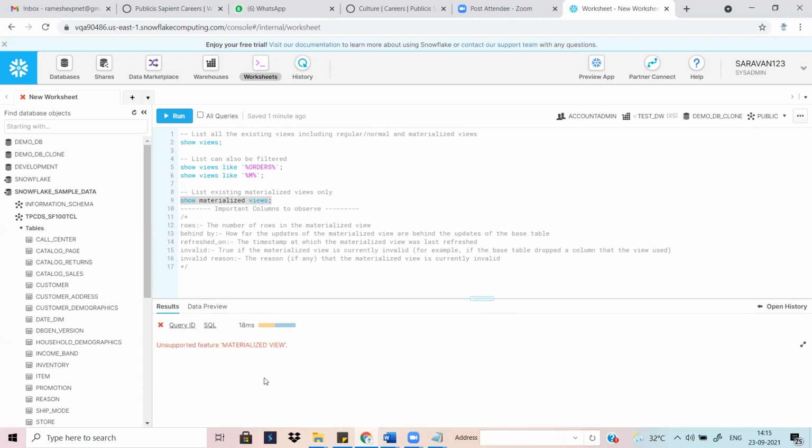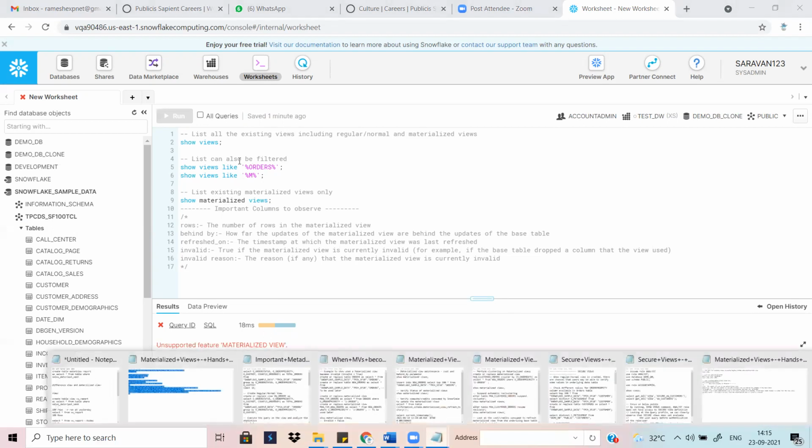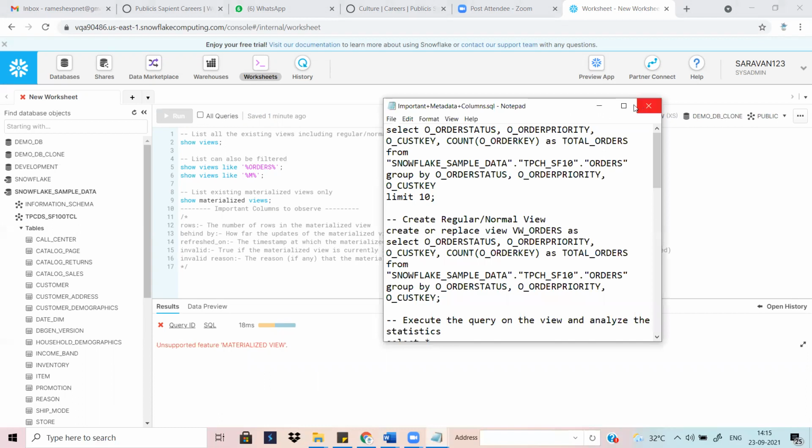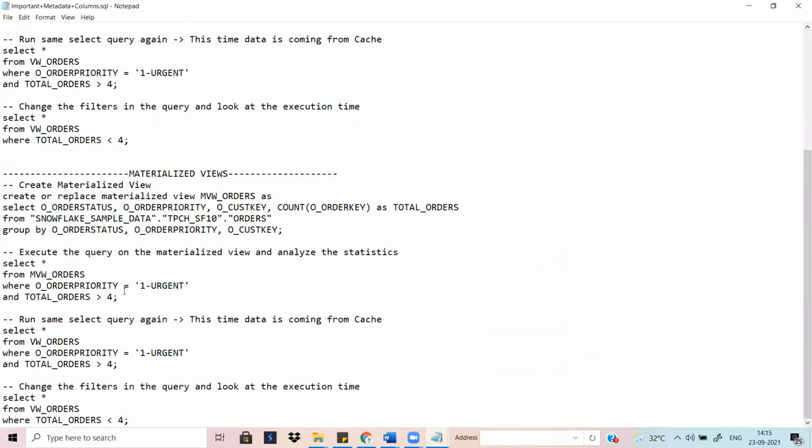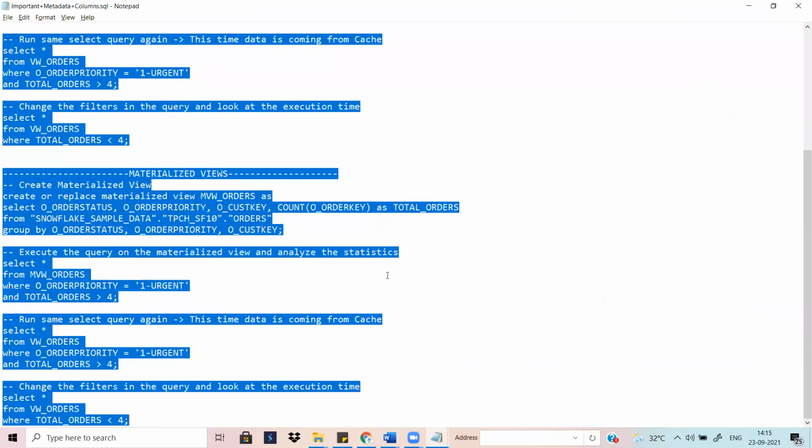Okay, there are no pictures right now in this. We'll see that next in the notepad. This is just for viewing our existing view. How are we viewing? By using the show command. Okay, let's check this one also, it will be useful for you.